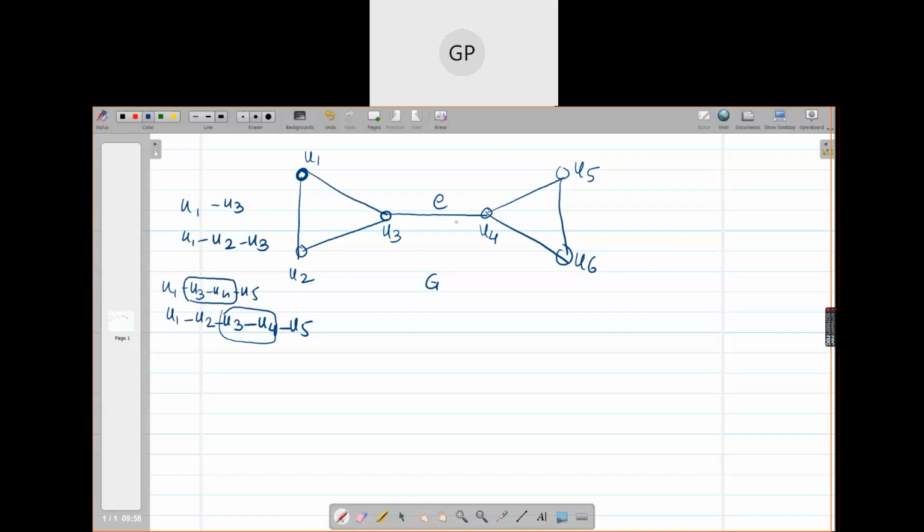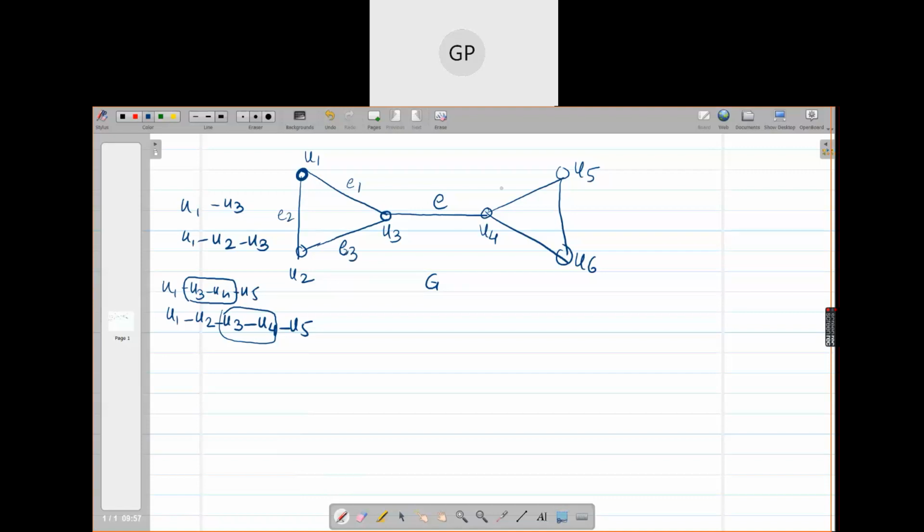Yes, ma'am. This E is not part of any cycle. Like these E1, E2, E3, they are part of a cycle, right? Do you understand what I'm saying? E1, E2, E3, these three edges are part of the cycle, but E is not part of any cycle or circuit.